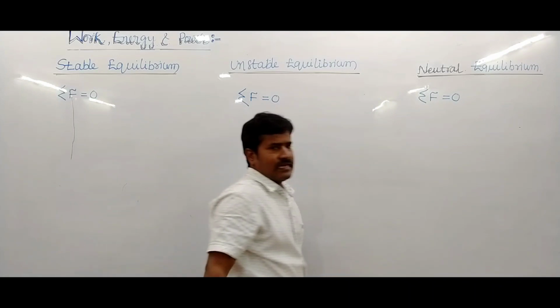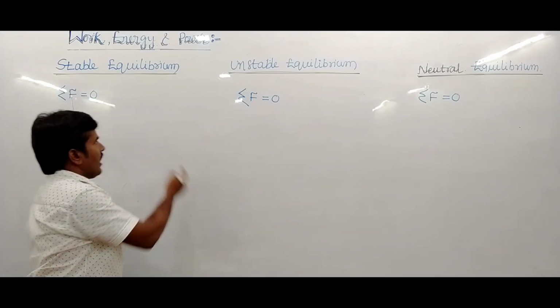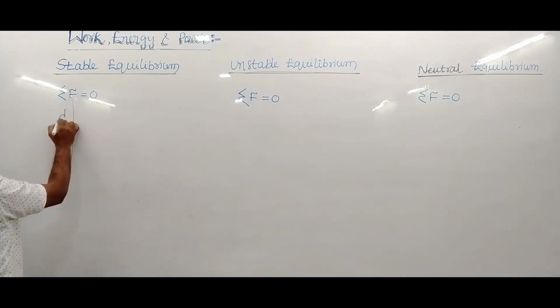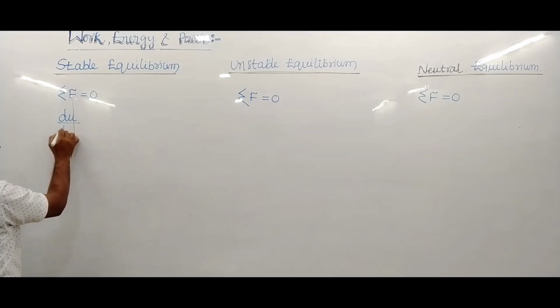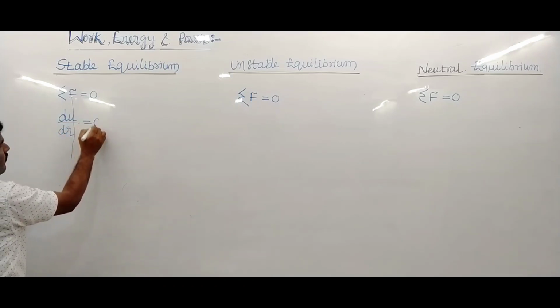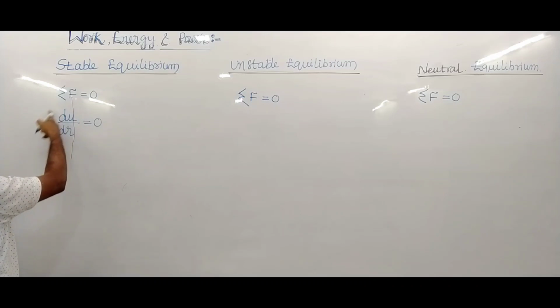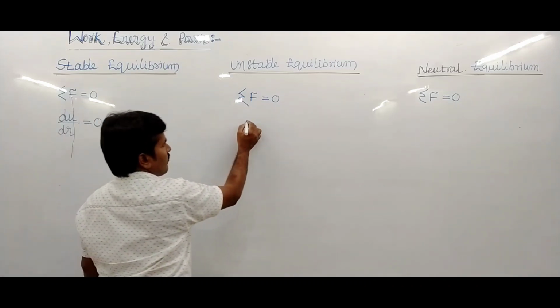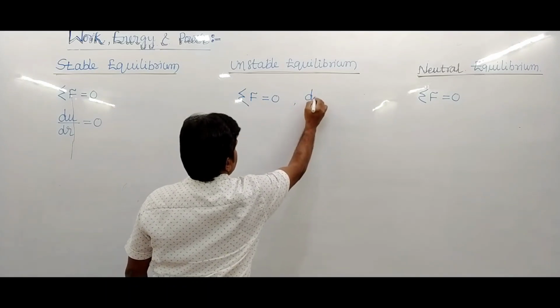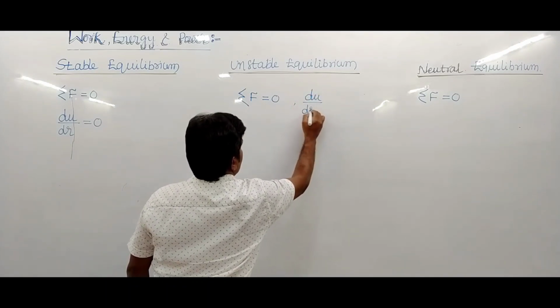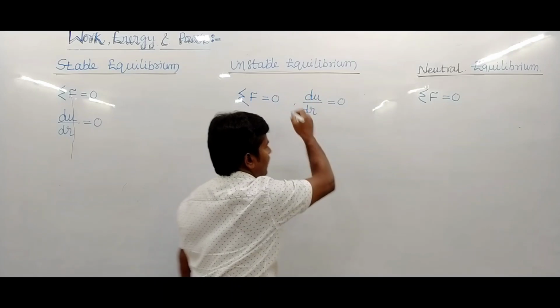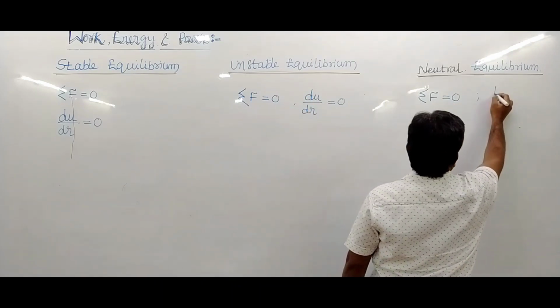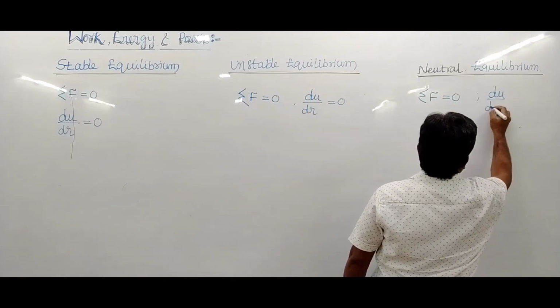In the three conditions the net force becomes 0, and dU upon dr, its value, becomes 0. Here also dU upon dr becomes 0, and here also dU upon dr is 0.